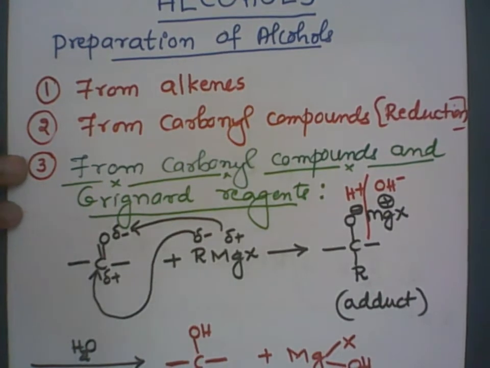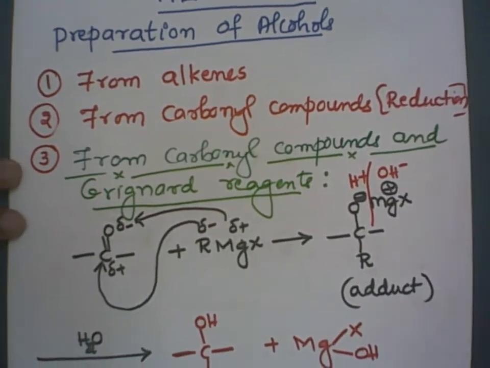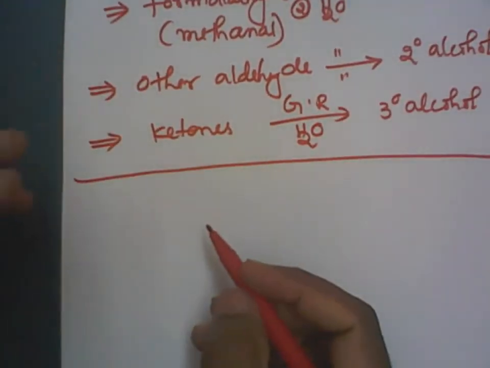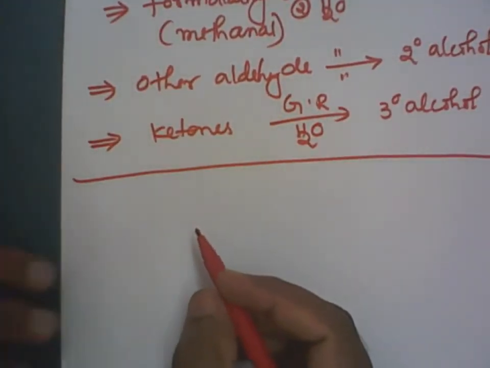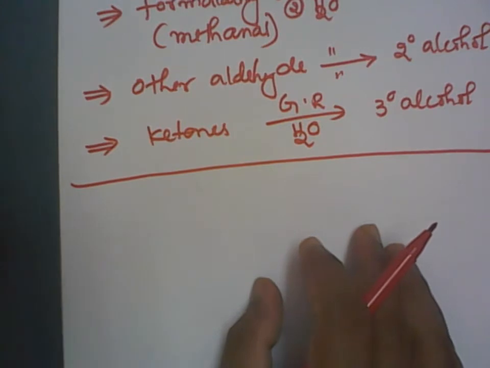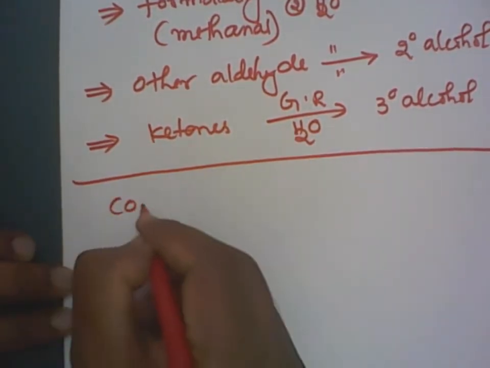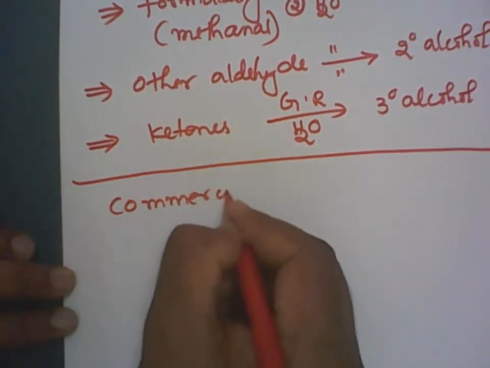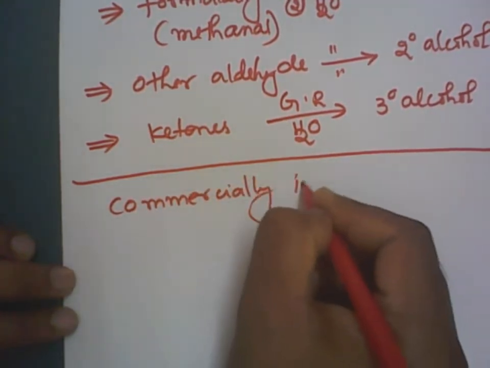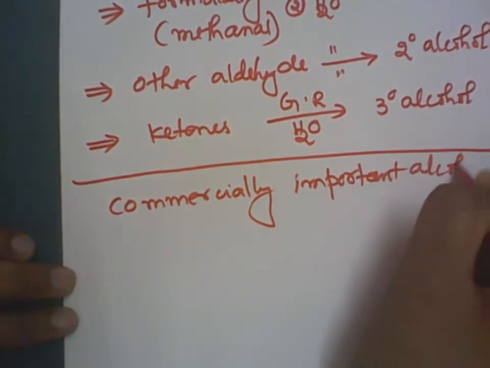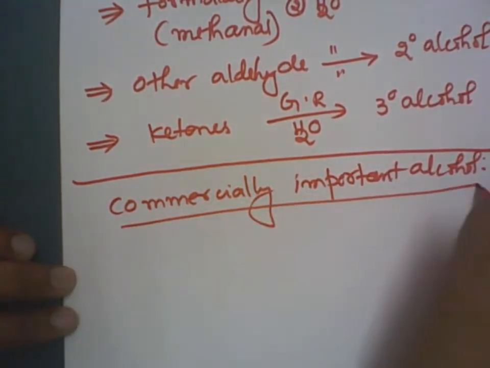Now we'll see two commercially important alcohols in day-to-day life. I'm going to deal with the manufacture of those alcohols. One is methyl alcohol, the other one is ethyl alcohol. Correct? So the next topic would be commercially important alcohols. Now what are the two commercially important alcohols?